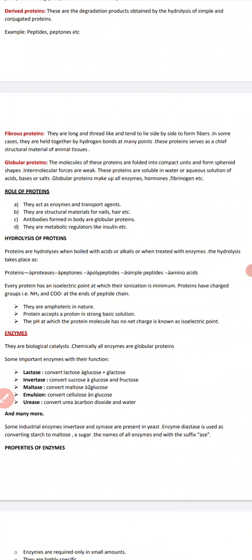Protein on hydrolysis gives us proteases, peptones, polypeptides and simple peptides. Ultimately, we get amino acids. First of all, proteins give us proteases. From the proteases we get peptones, from the peptones we get polypeptides, from the polypeptides we get simple peptides, and from simple peptides we get amino acids. These are the various steps of the hydrolysis of a protein.